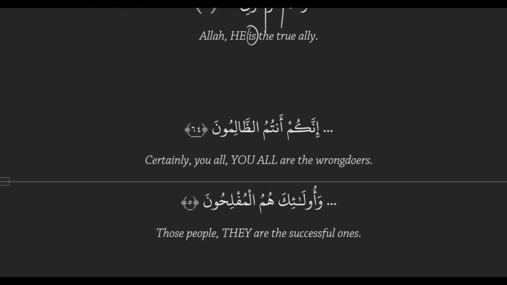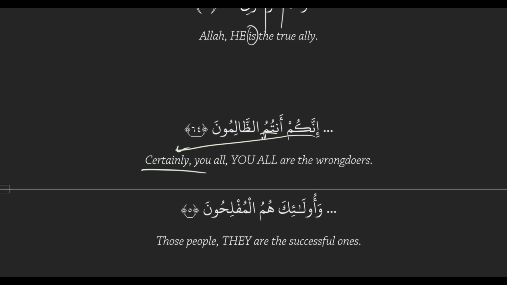Let's look at the next one. Innakum antum al-zalimun. Innakum translates as certainly you all, antum translates as you all again, and al-zalimun is the wrongdoers. So certainly you all are the wrongdoers.